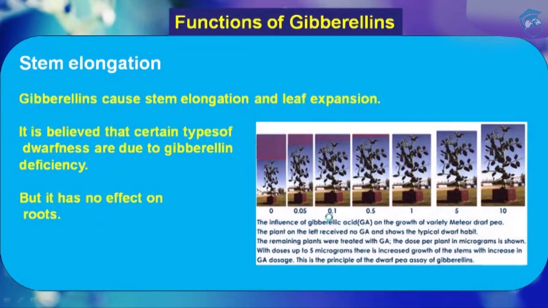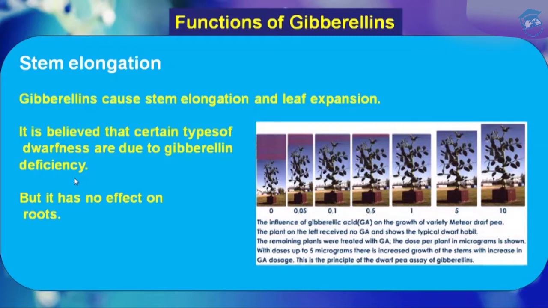Okay, let's see the functions of gibberellin in detail, students. This is stem elongation. This is the main function of gibberellin. Gibberellin causes stem elongation and leaf expansion. It is believed that certain types of dwarfness are due to gibberellin deficiency. That means if a plant shows stunted growth, it has very little or no gibberellin in it.